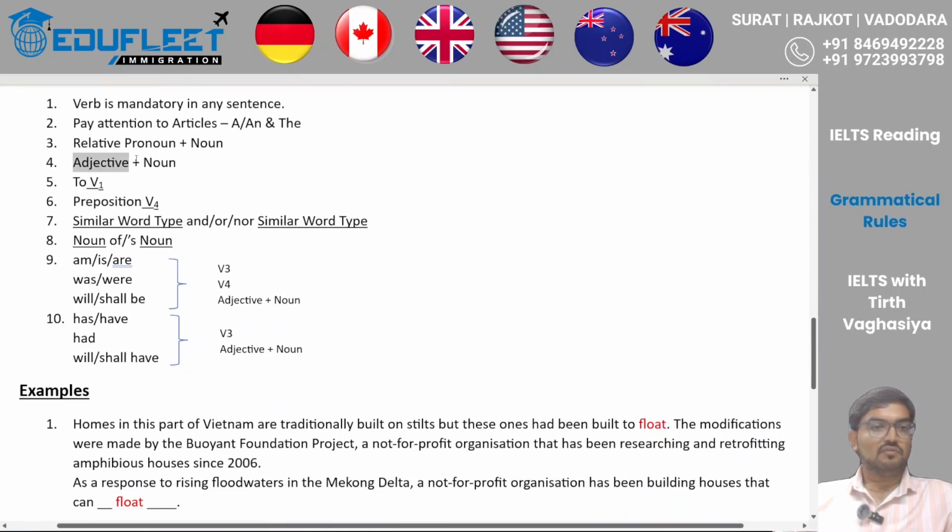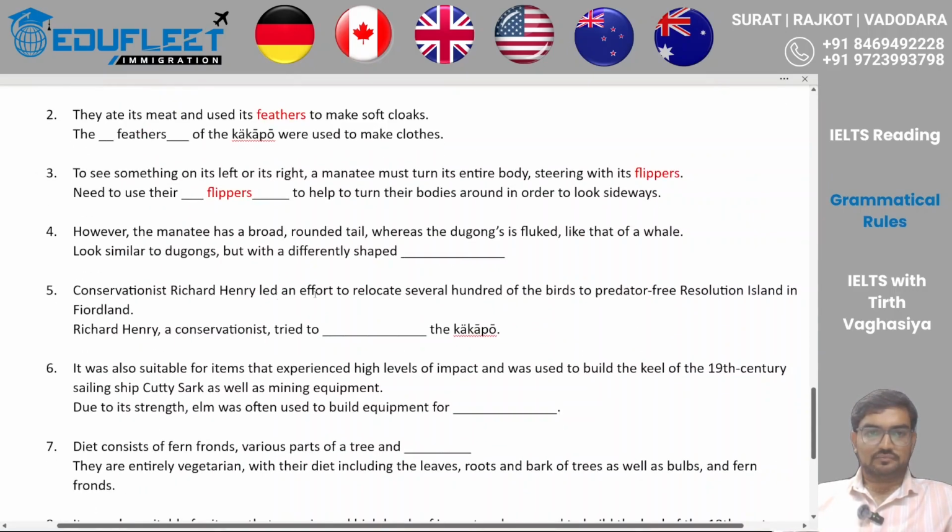Now, my rule number 4 is saying that an adjective and noun would be placed next to each other. Now, this is not a rule that is 100% accurate, but 80% of the time you would find an adjective and noun together. So let's look at the fourth one. Now you can look at this blank which mentions "look similar to dog nose but with a differently shaped."